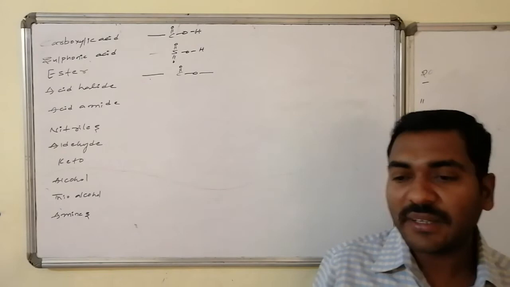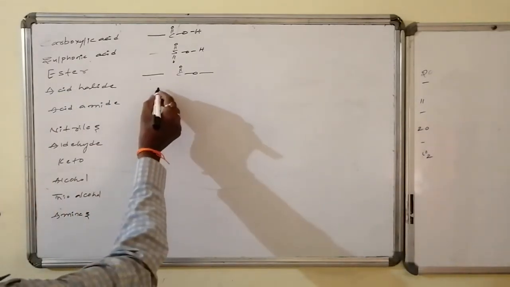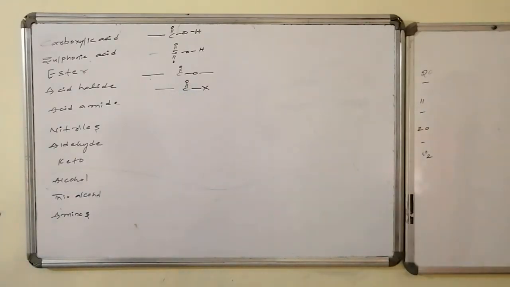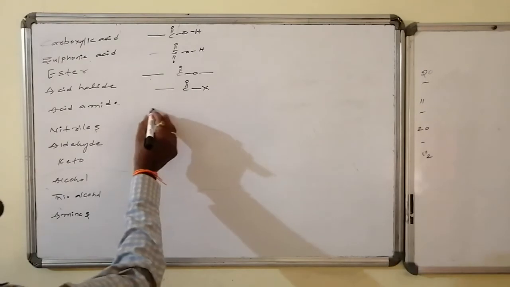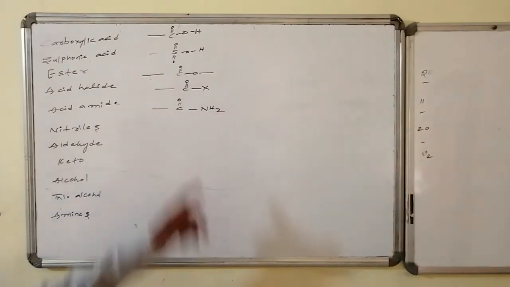It is present at the mid, that is COO, which is known as a functional group. Similarly, acid halide is a terminal functional group. It is connected with a halogen, generally chloride. Amides imply C double bond O and NH2. See, look here, acid is there.